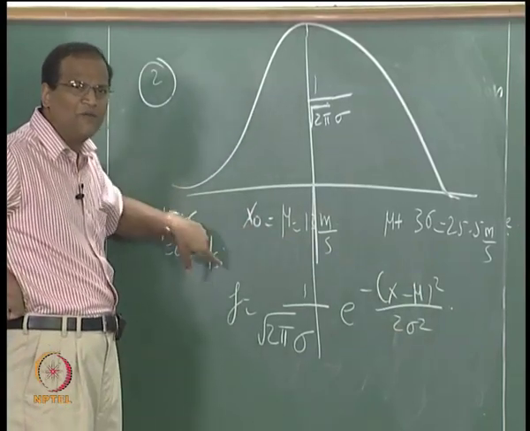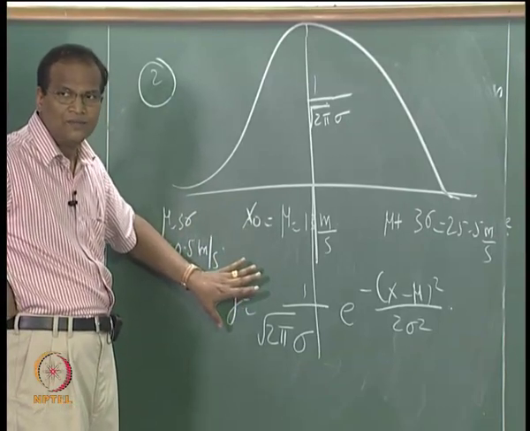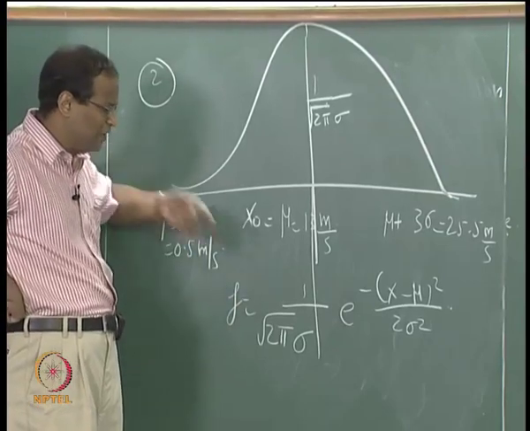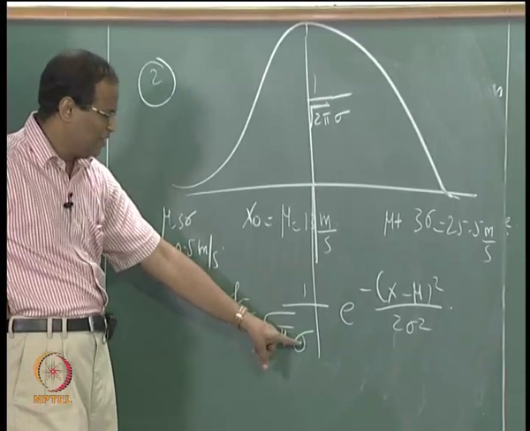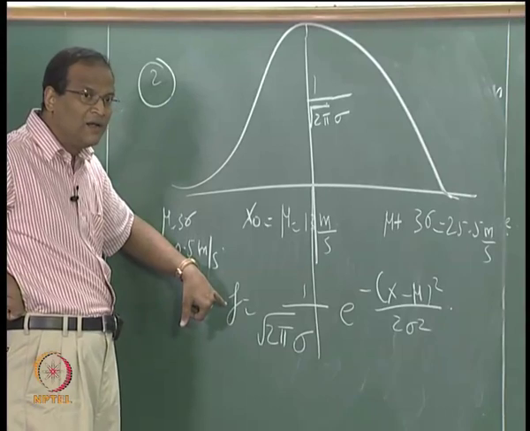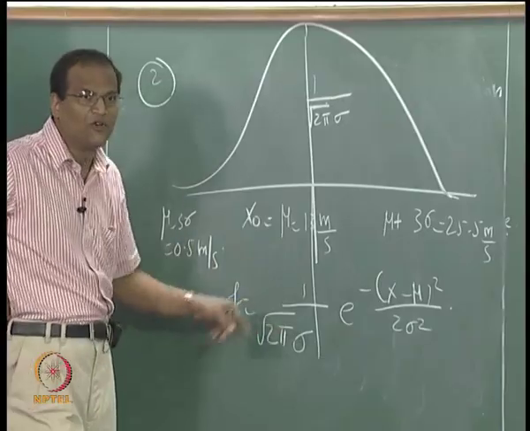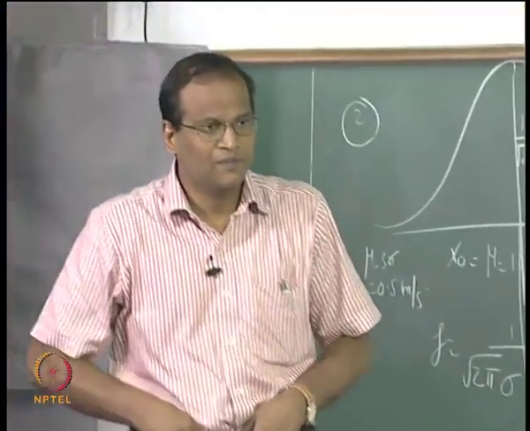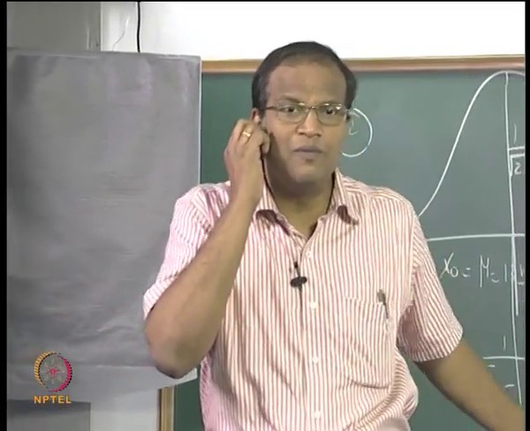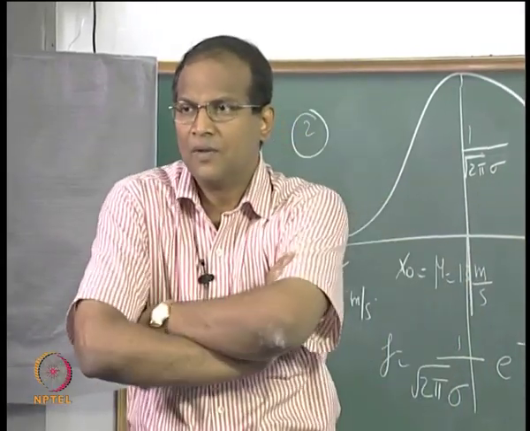But what will be the problem with this procedure if we straight away apply it? The distribution is correct, but points outside the range may lead to meaningless values, because sigma is very high here. Are you getting the point? Also f is between 0 and 1, but the maximum f should be only 1 by root of 2 pi sigma, therefore you have to use the normalized standard distribution. Are you getting the point? Or how else can we take care of this? Any suggestions?